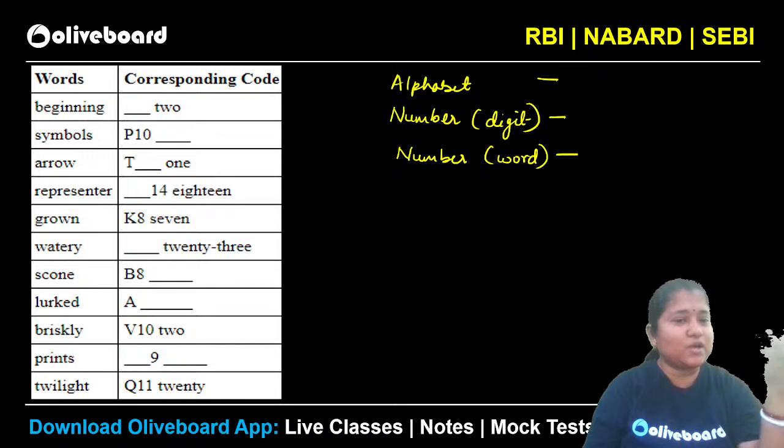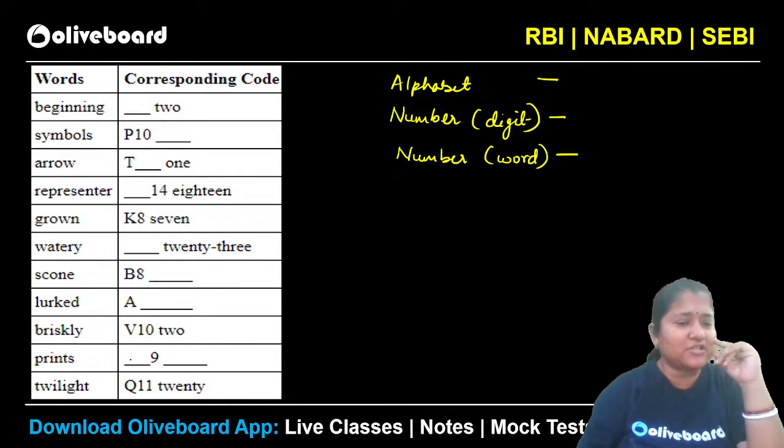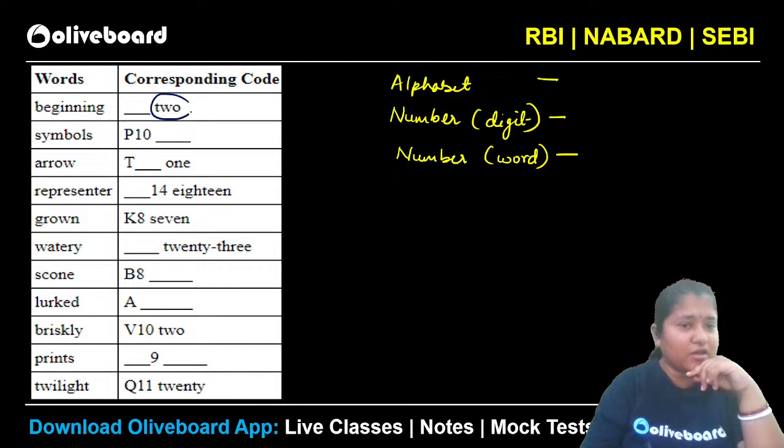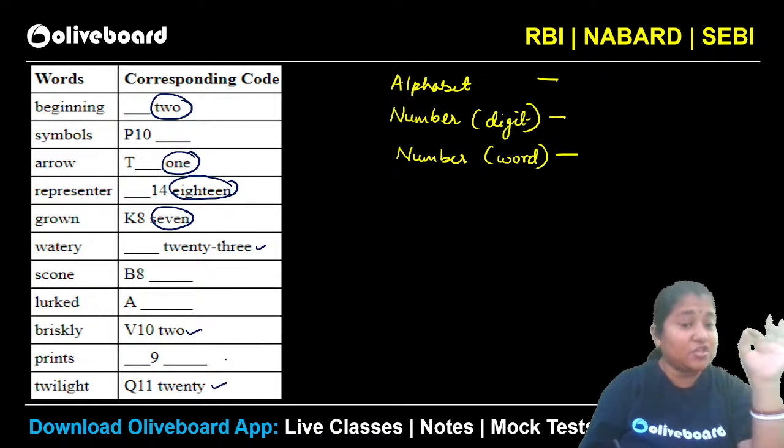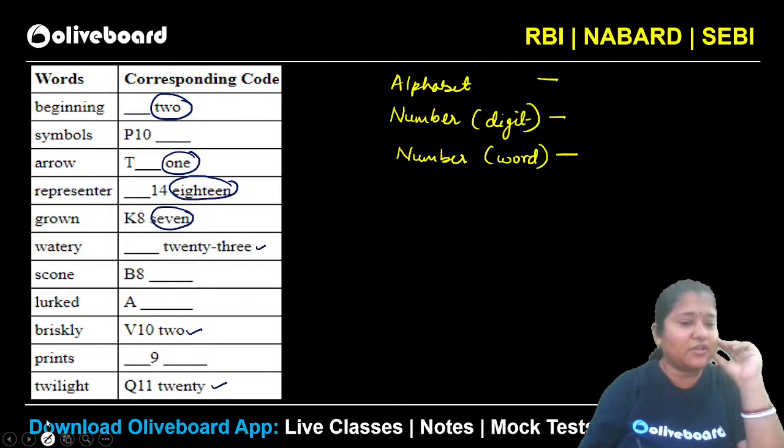The easiest one here will be the number in the word. That's very easy. Just compare where you have all this information. Let's say we have a 2 here, a 1 here, an 18 here, a 7 here, a 23, a 2, a 20. So what is the logic? You can see there is a very easy logic for the number given in the bracket, that is the number given in the word here. So this number in word is very easy.